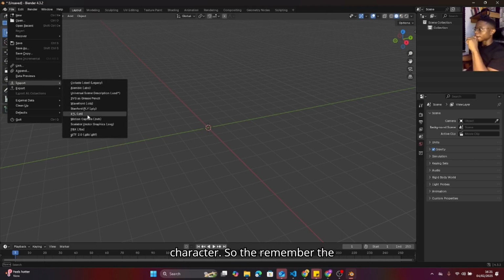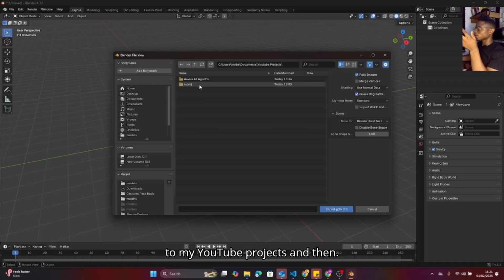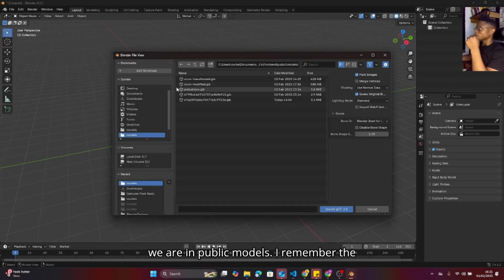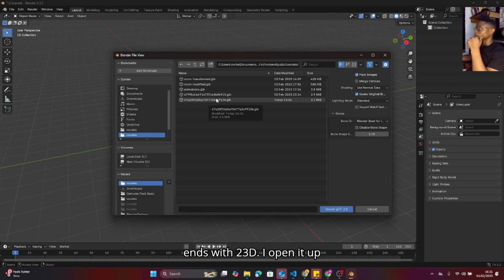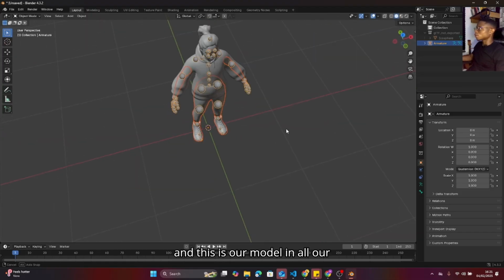So remember the character is in GLB. I go to my project and then our agent, src, and we're in public models. I remember the new model we downloaded is the one that ends with 3D. I'll open it up. And this is our model in all her glory.